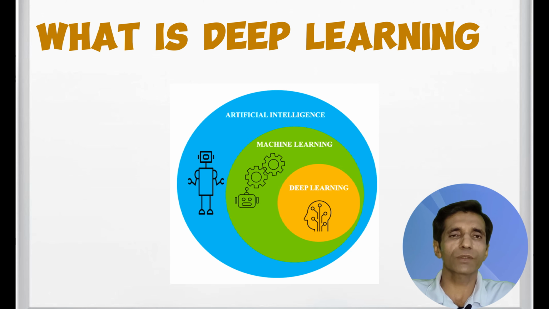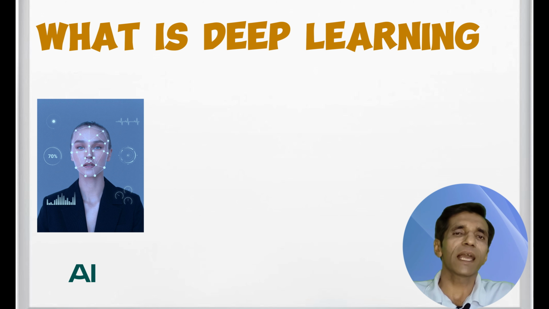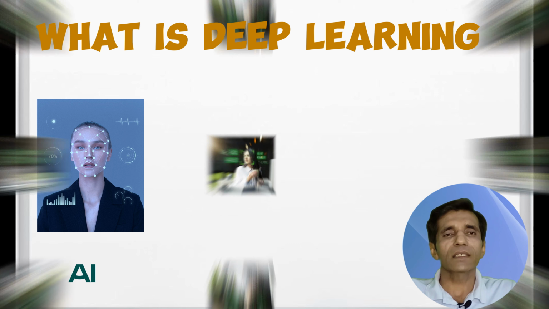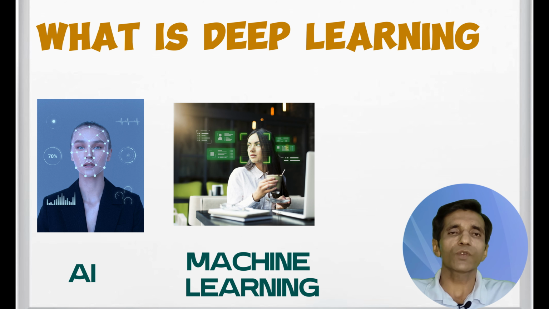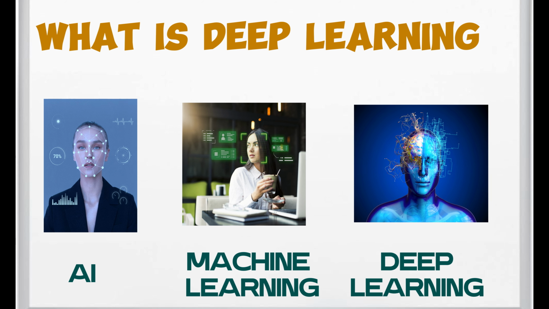What is deep learning? Deep learning is a subset of machine learning, which is itself a subset of artificial intelligence. AI enables machines to mimic human behavior. Machine learning achieves AI through algorithms trained with data. Deep learning, inspired by the structure of the human brain, uses artificial neural networks to achieve machine learning.